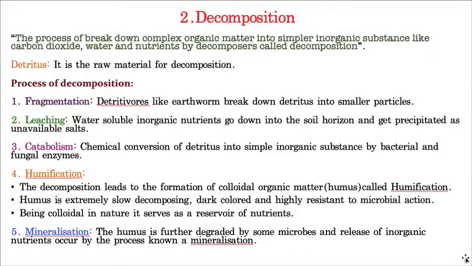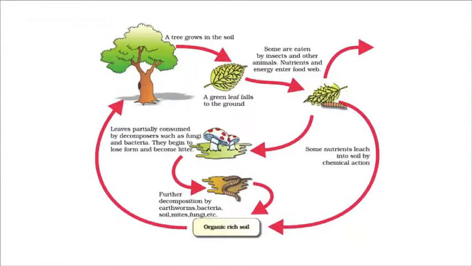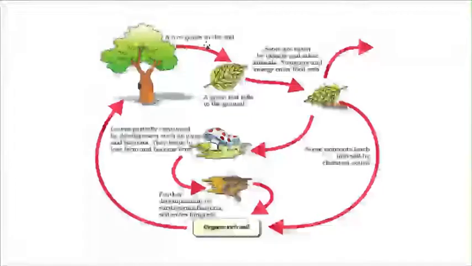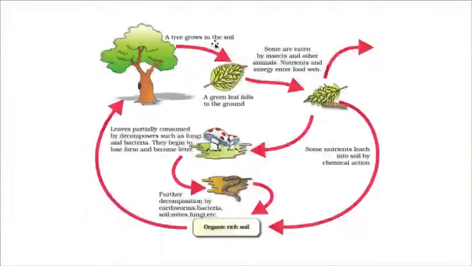And now we will read one image of NCERT so that you can get an idea. So this is a tree. Now this tree is obviously growing in the soil. Some leaves are shed and fall on the ground due to aging or some other reasons.